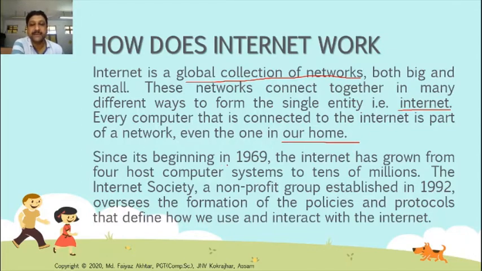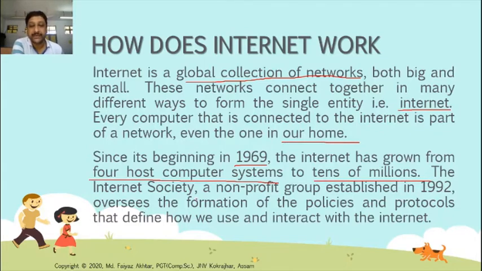Since its beginning in 1969, the internet has grown from 4 host computing systems to tens of millions. At the beginning in 1969 only 4 host computers were needed, and now it contains tens of millions of computers.